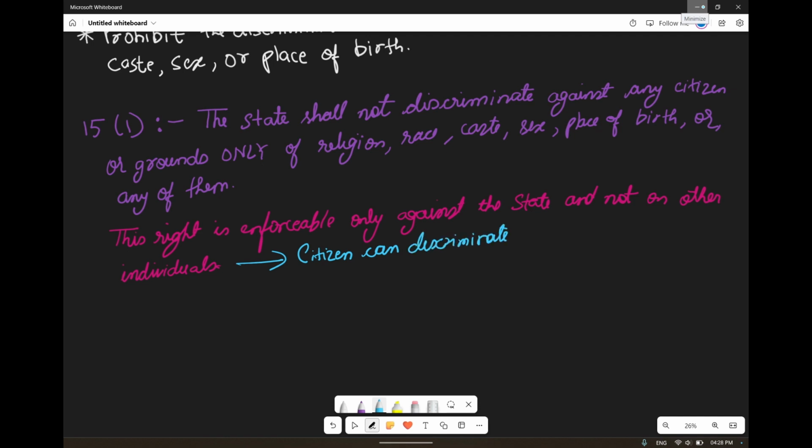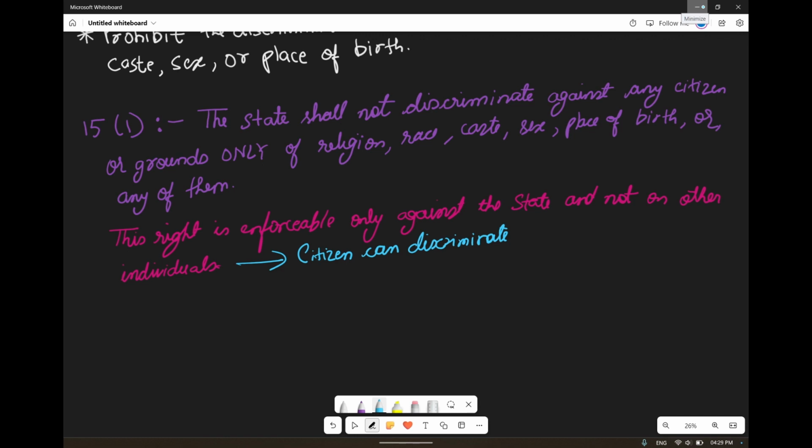Let us suppose in a temple it is said that from today only Hindus can enter the temple, no other religion will enter. As per the law, that can proceed, that for this temple, for this place, only on the basis of religion, Hindus are allowed. So that can be done.